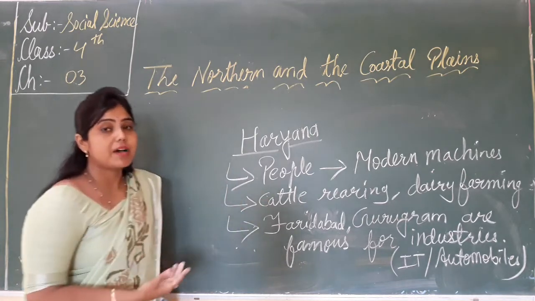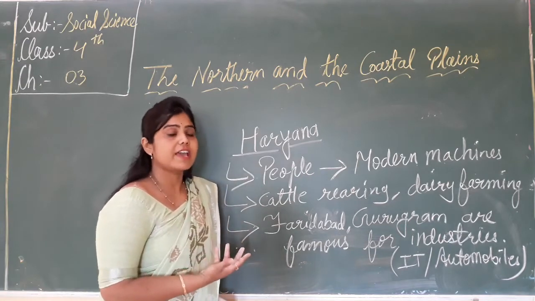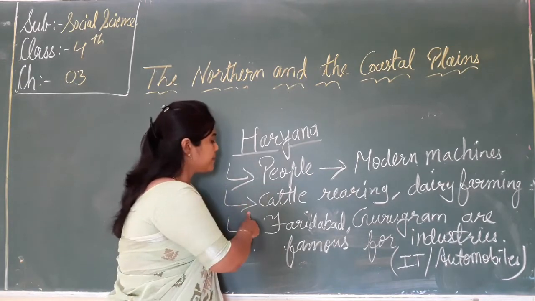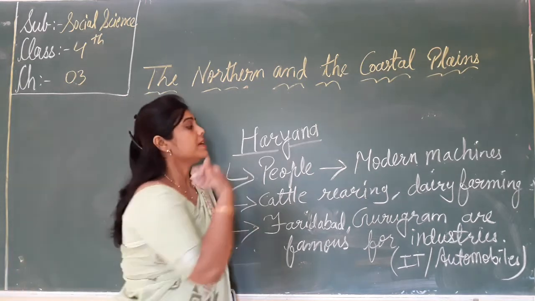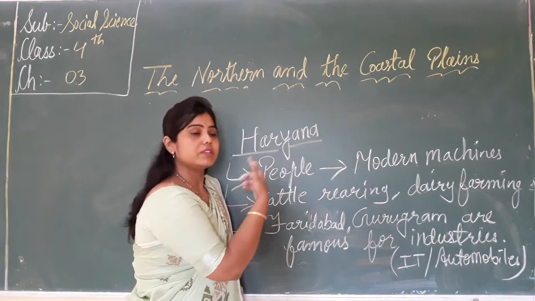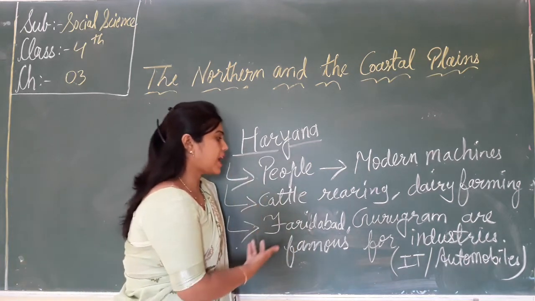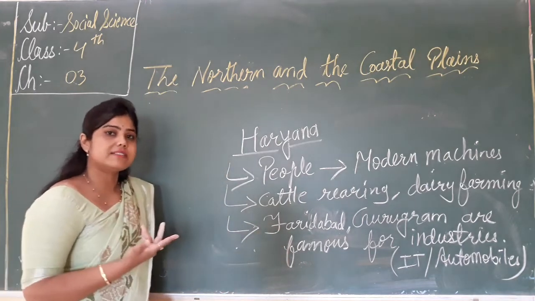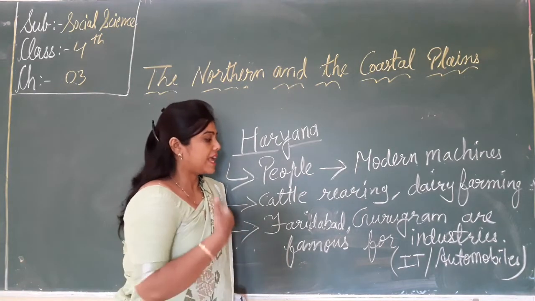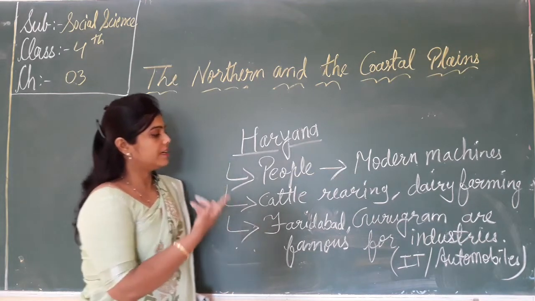The farmers use modern machines, and some people are engaged in cattle rearing, and some do dairy farming. And cities like Faridabad and Gurugram are famous for industry. What type of industry? Information technology and automobile industries.